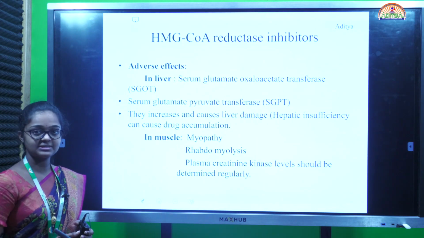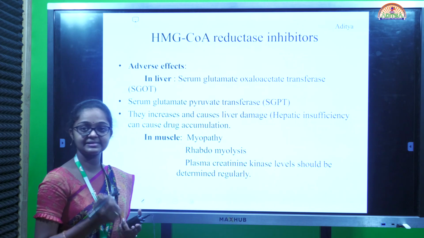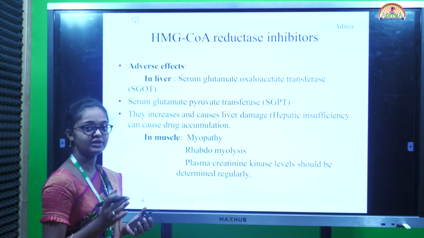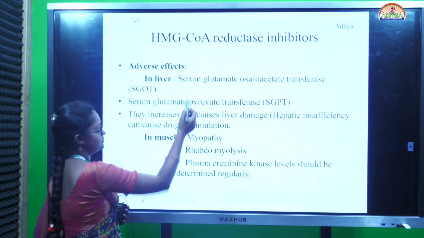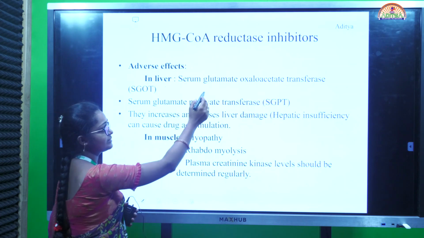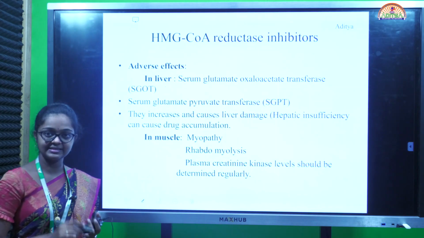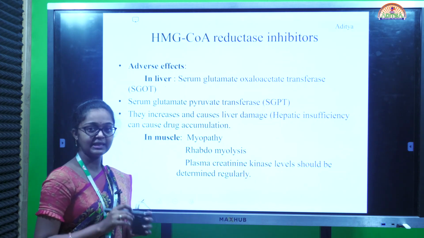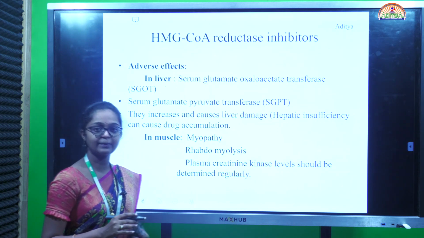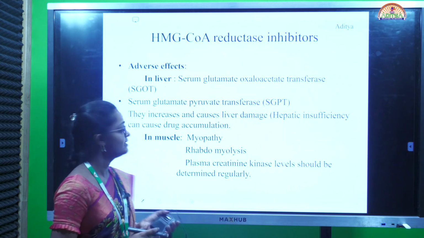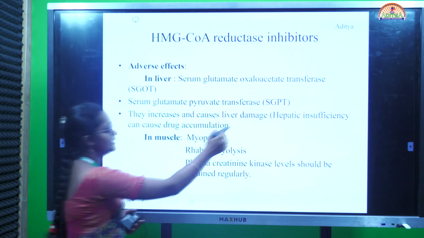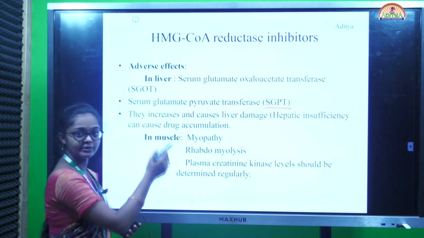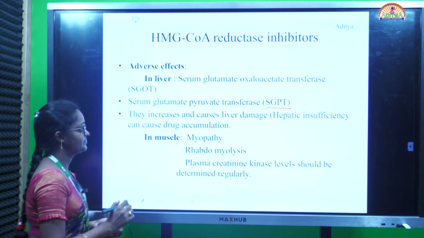Next, adverse effects in the liver and in muscles. In the liver, SGOT and SGPT are enzymes present in the liver. SGOT means serum glutamate oxaloacetate transaminase, whereas SGPT is serum glutamate pyruvate transaminase.